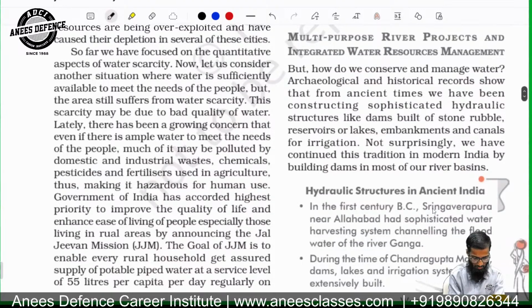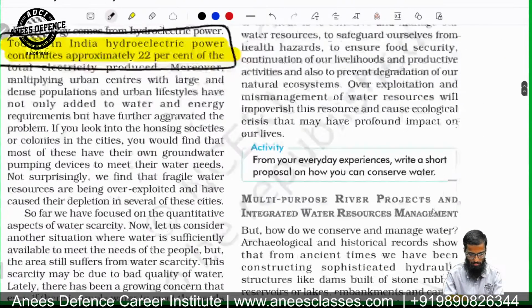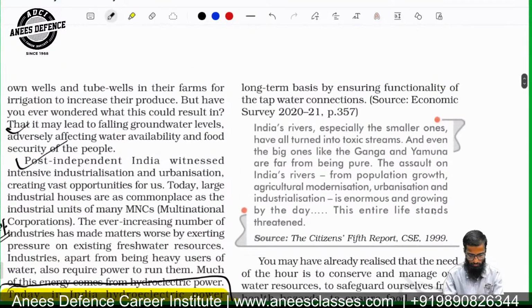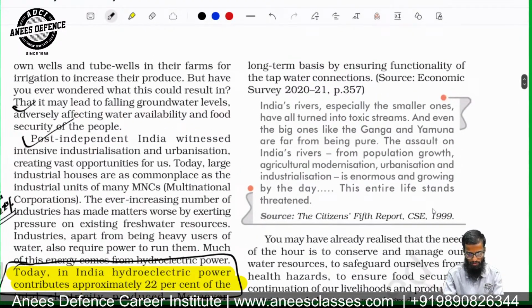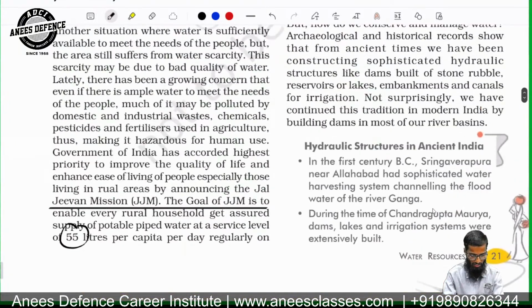Now we will talk about the Jal Jeevan Mission. Questions can be asked on the objectives or the goals of Jal Jeevan Mission. So the goal of Jal Jeevan Mission is to enable every rural household to get assured supply of potable piped water at a service level of 55 liters per capita per day regularly. This figure we have taken from the Economic Survey of 2021.